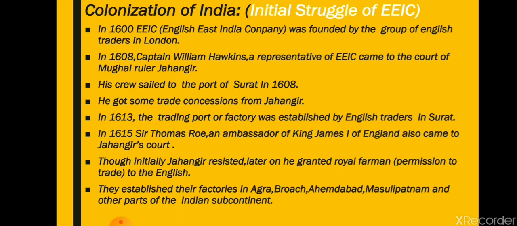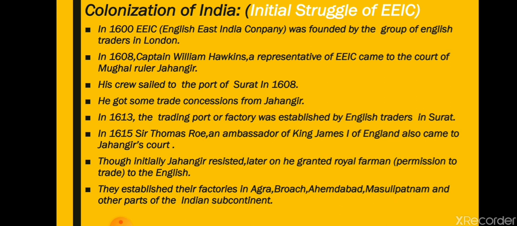Now again in 1615, Sir Thomas Roe, an ambassador of King James I, also came to India. Ambassador means a messenger. He also came to the court of Jahangir, for some more concessions for trading rights in India. Initially Jahangir resisted; he was not ready to provide more concession rights to the Britishers. Later on, he granted a royal farman, that is, permission to trade to the English.